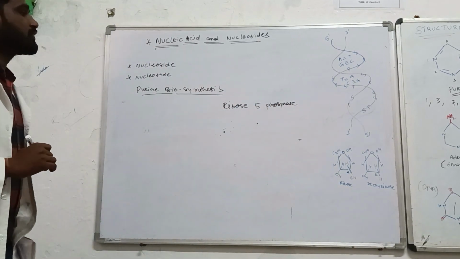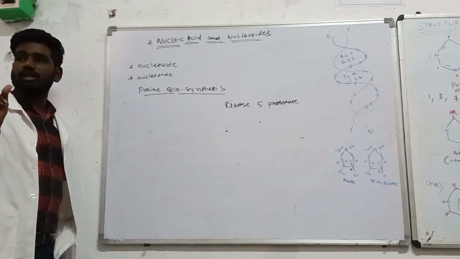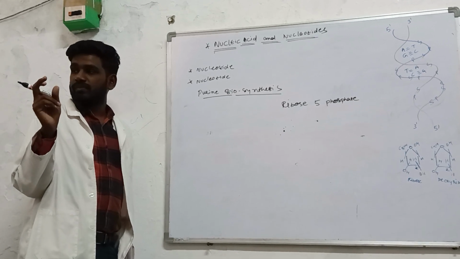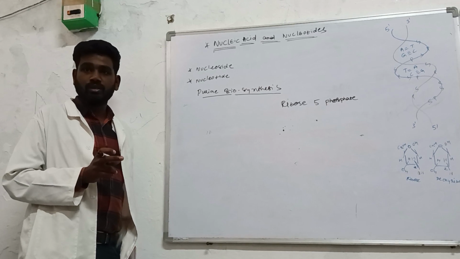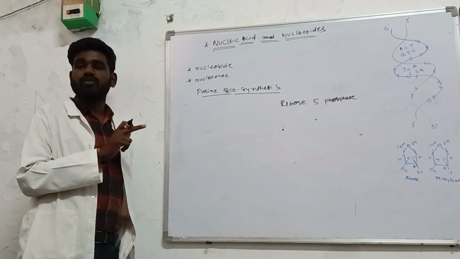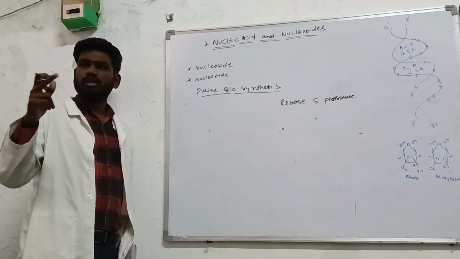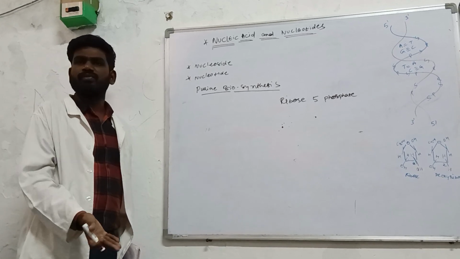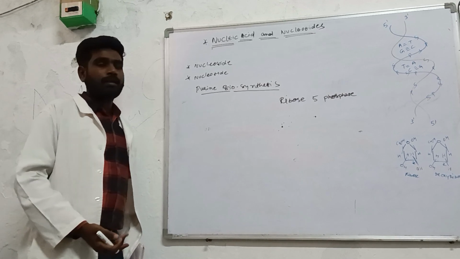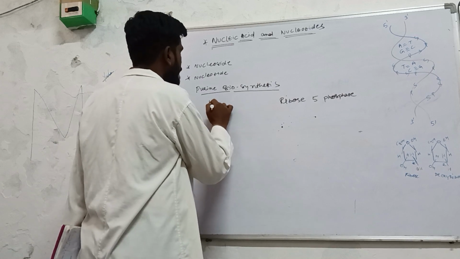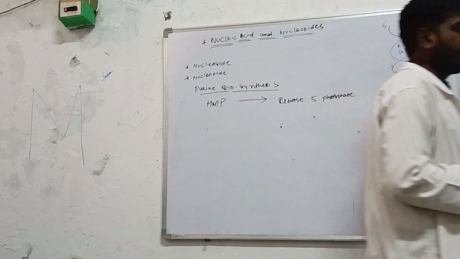Now, for the formation of this, you should be having the nitrogenous base along with the ribose 5-phosphate sugar. Ribose 5-phosphate sugar means that at the fifth position of the ribose, the phosphate group is attached. I am not going to explain that in detail. Ribose के fifth number पे आके phosphate group जुड़ गया, it will be called the ribose 5-phosphate. ठीक है? Now this ribose 5-phosphate will be derived from the hexose monophosphate shunt, HMP shunt.